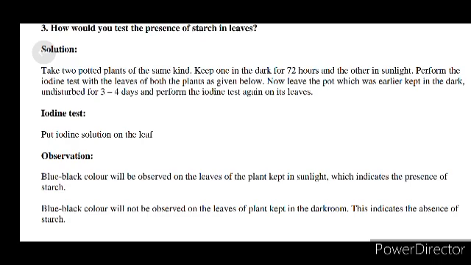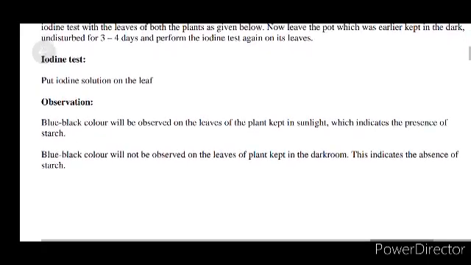For the iodine test, put iodine solution on the leaf and observe. A blue black color will be observed on the leaves of the plant kept in sunlight, which indicates the presence of starch. A blue black color will not be observed on the leaves of the plant kept in the dark room, which indicates the absence of starch.